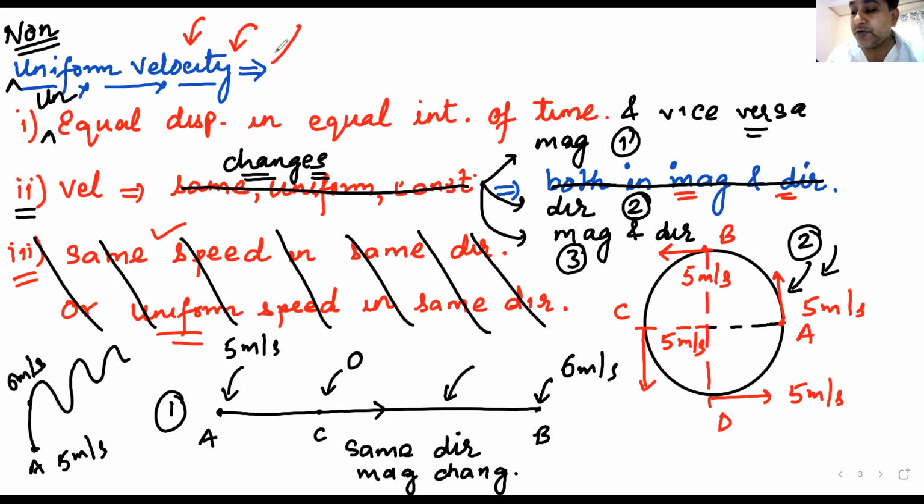We talked about uniform velocity. We talked about non-uniform velocity. Non-uniform velocity means velocity will keep on changing. Now the next question is a logical question. Who will change it? Or what changes velocity? Whether it is changing in magnitude only, in direction only, or in both.